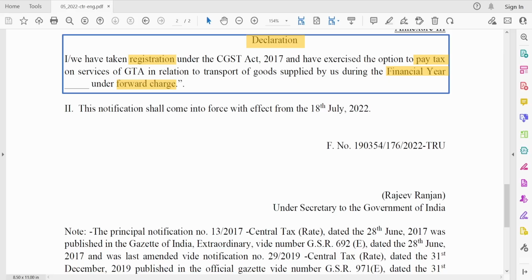Once you are sure the transporter is a GTA, you need to check if the GTA has opted for forward charge or reverse charge. If it is a forward charge, then the GTA would issue you a tax invoice and GST would be charged in the tax invoice. Also ensure that the declaration which we had earlier discussed is included in the tax invoice of the GTA. If this is missing, then ensure that you get this declaration from the GTA to avoid non-compliances from your end.